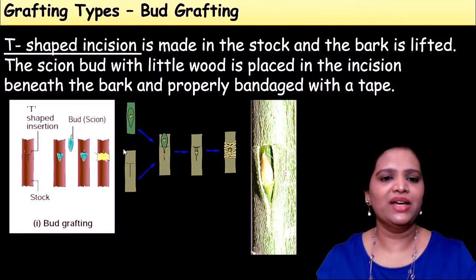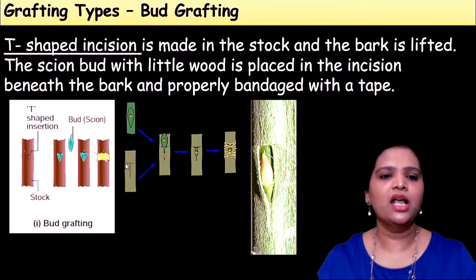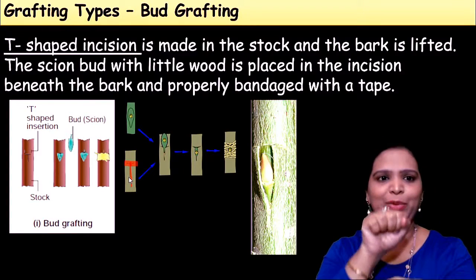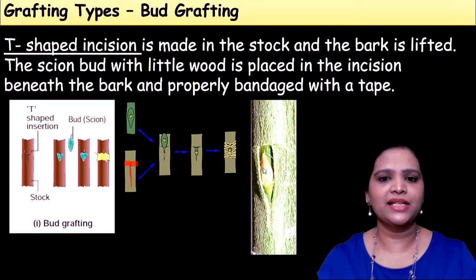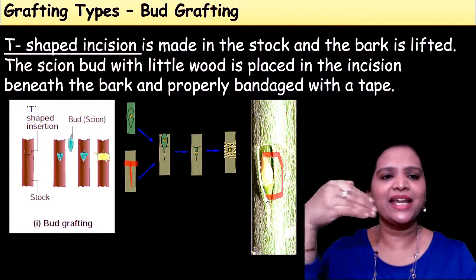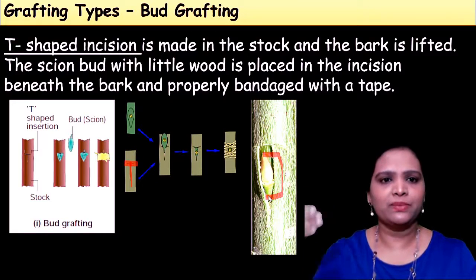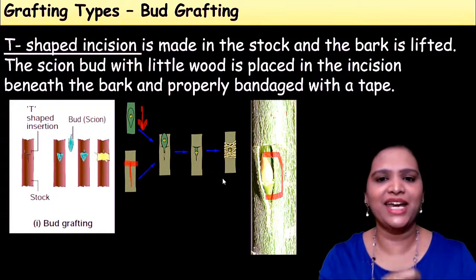In this picture, we are taking a plant, the plant which is fixed in the soil, that is called stalk, right? So in the stalk, make a T cut. Make a cut like this and peel or lift the bark. So a pouch-like area will be formed here. In that area you insert another plant, whichever you want to graft along with this stalk, that is scion. Insert this scion here like this and then cover it with an insertion tape or a bandage.